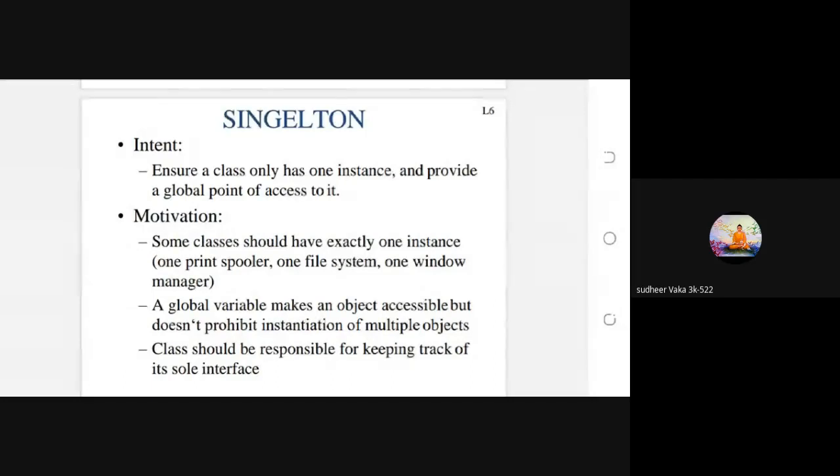At that time, that class should be responsible for the single instance, meaning a sole interface. Here only one interface is there. What is that interface? The singleton design pattern should provide only one single interface for creating the single instance of the class. At that time, that class should be responsible for creating that particular instance. This is the motivation of the singleton design pattern.